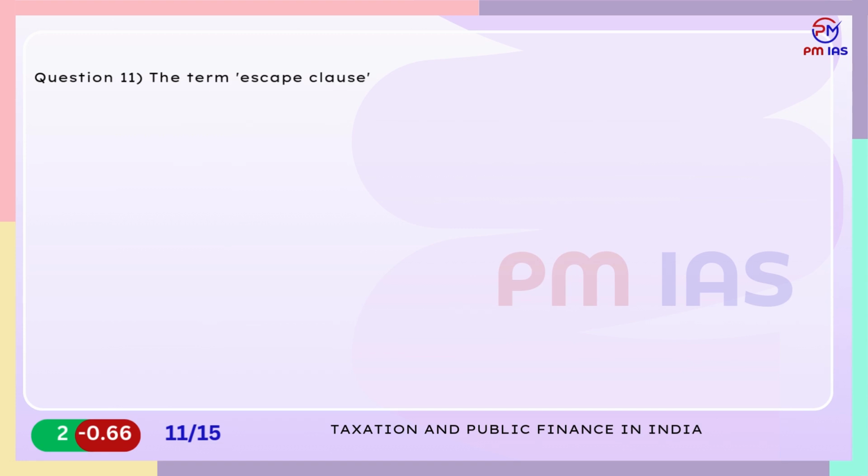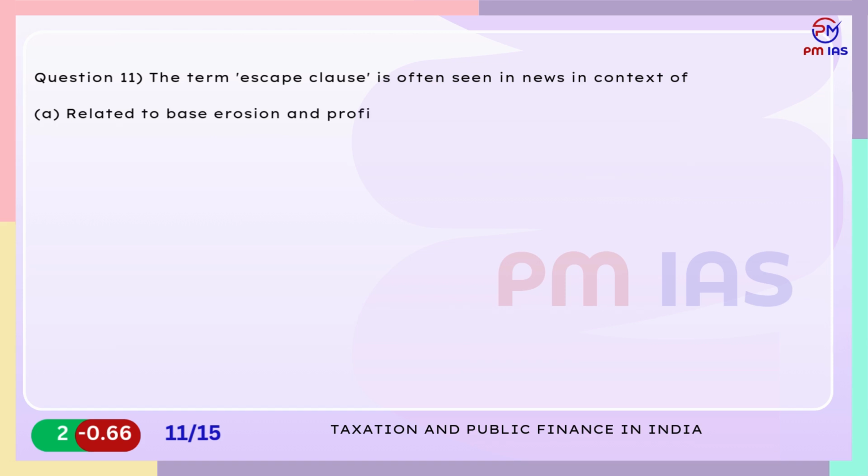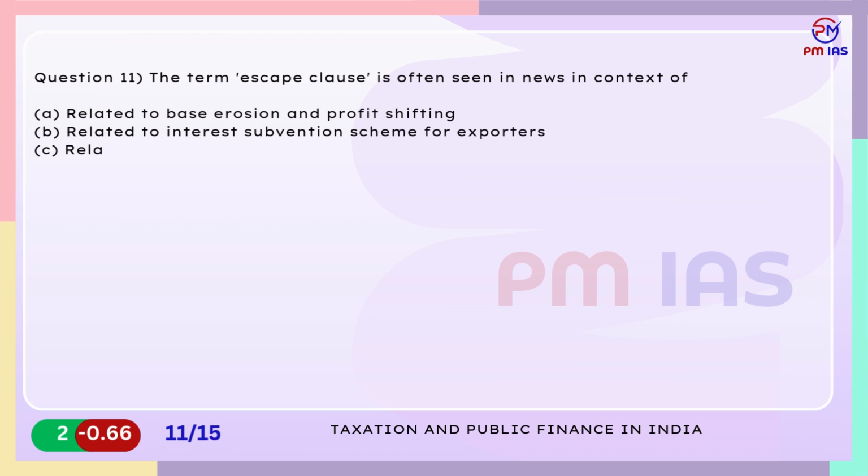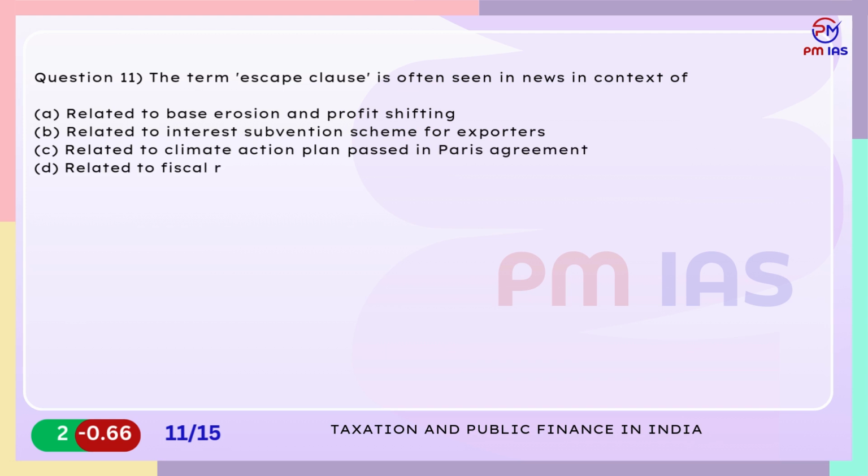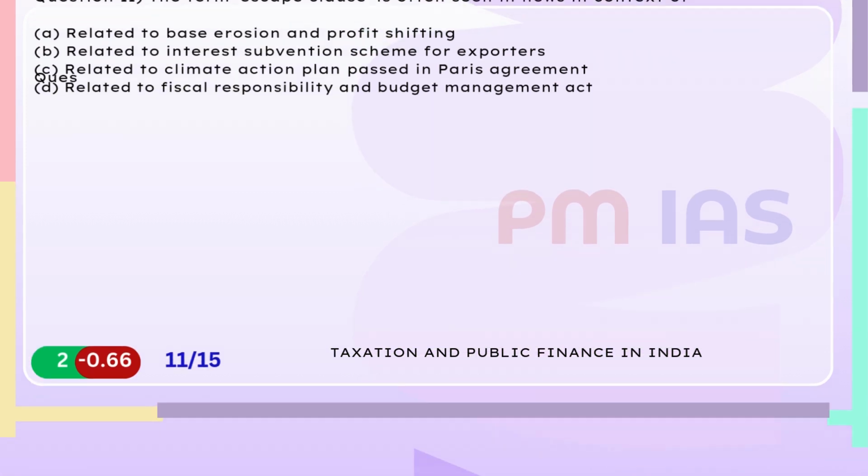The term escape clause is often seen in news in context of A. Related to base erosion and profit shifting. B. Related to interest subvention scheme for exporters. C. Related to climate action plan passed in Paris Agreement. D. Related to Fiscal Responsibility and Budget Management Act.